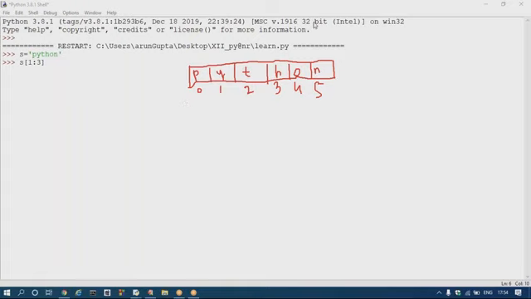So the starting index is 1 here, right? Using this, Y. And the end index is 3, so it ends here at H. Okay, YTH.